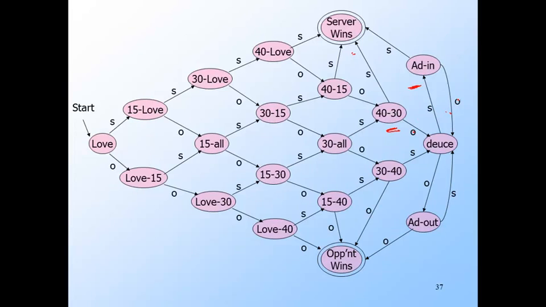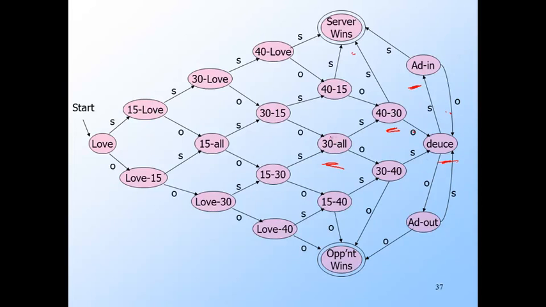Now we can deduce that 30-all, that's here, and deuce are also indistinguishable. On input S, they go to 40-30 and add-in, respectively.